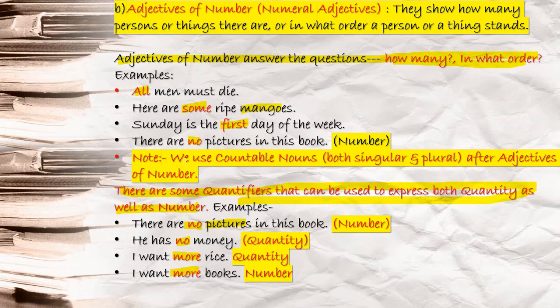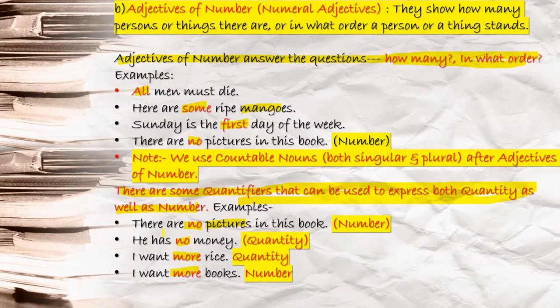There are some quantifiers that can be used to express both quantity as well as number. Quantity, as I told you, talks about an amount that you can measure, an amount of something, or something that can be weighed, like 5 kg ghee, something like that.